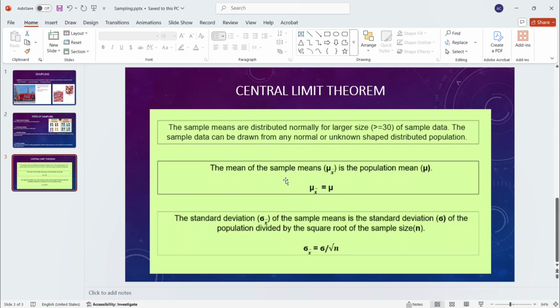The second theorem basically says our sample mean is approximately equal to our population mean. It means we have the whole data set, and on the basis of the whole data set we calculate a mean. And second, we have a sample data set, and we take a mean from the sample data set also. Then we compare both, and if the difference between the sample mean and the original mean is very small, we say that yes, our sample is very accurate. But if there is a huge difference, we cannot accept that sample, and we go with another sample. So that's our second theorem.